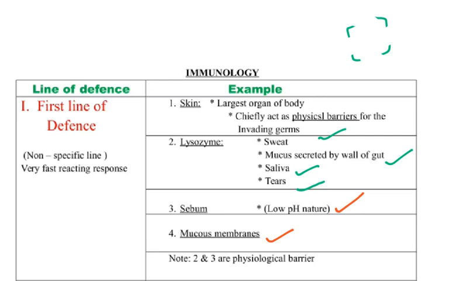Lysozyme and sebum are considered a physiological barrier. Earlier we said skin is a physical barrier. Lysozyme and sebum are physiological barriers. Skin, lysozyme, sebum, and mucous membranes all come under the first line of defense.